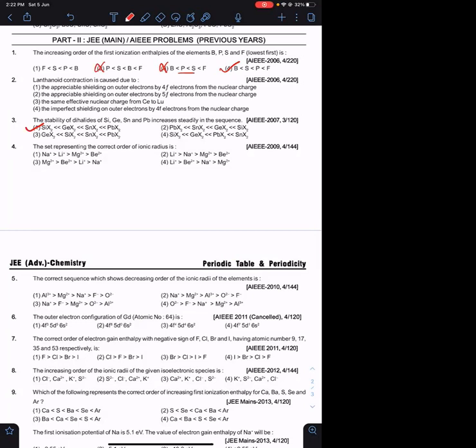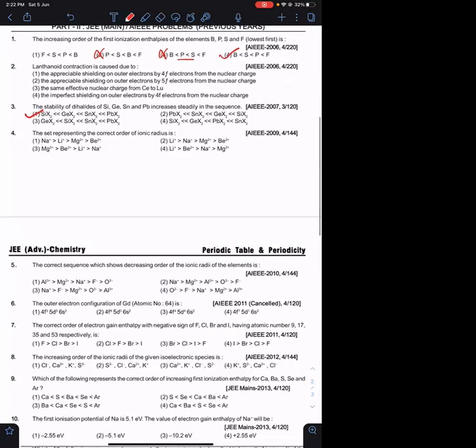Okay, question number 2. Lanthanoid contraction is caused due to lanthanoid. Tell me. D. That is because of poor shielding of electrons. In option 1, they are saying there is poor shielding.